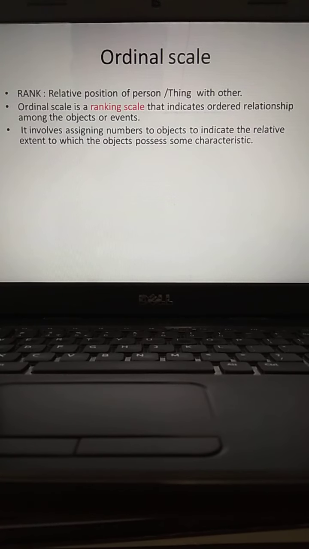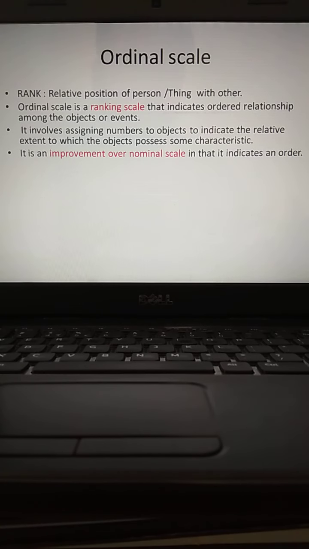It involves assigning numbers to the objects, indicating the relative extent to which the objects possess some characteristic. That means here recognition is also possible, and also this kind of data leads to put in terms of order, from low level to high level, from minimum to maximum. What to call that order.